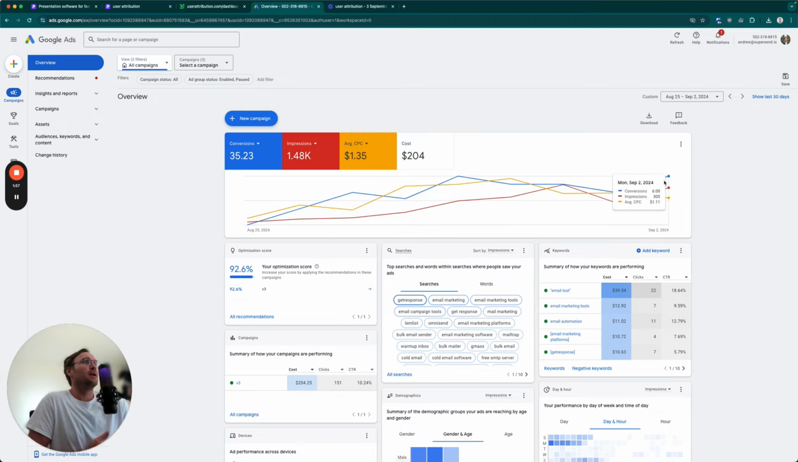Because this doesn't tell me if I should keep spending. Average cost per click, $1.11. Okay, I got 6 conversions on Monday. Okay, I mean, it was a holiday, so maybe that's low, whatever. But what is the value of these users to me? I don't have this information in Google Ads.